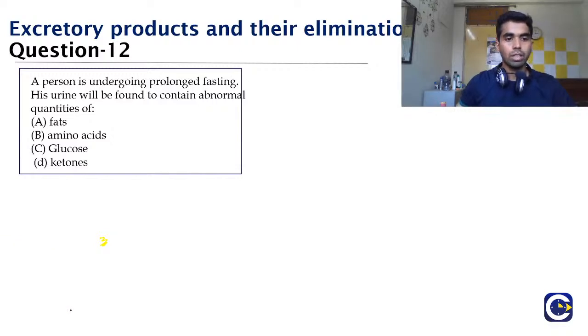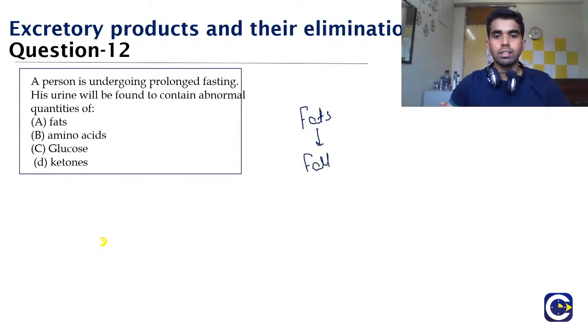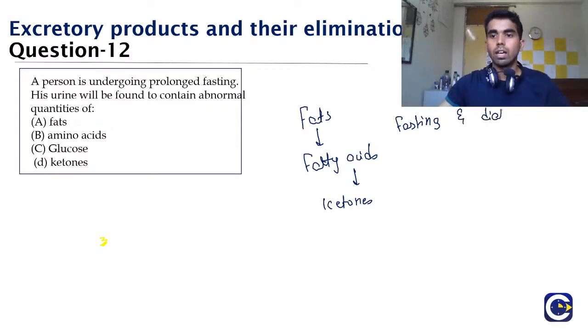But once you have exhausted this carbohydrate, then the body will use fats, and fat is used for the majority of the time. When the fatty acids are broken down, it will lead to the production of ketones. So during fasting, when you are not taking enough food, and in diabetes, the cells are not able to utilize the glucose.